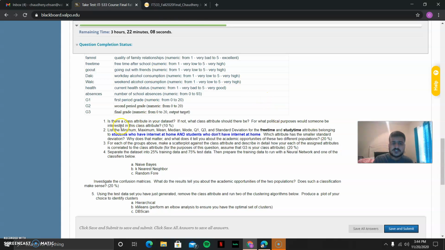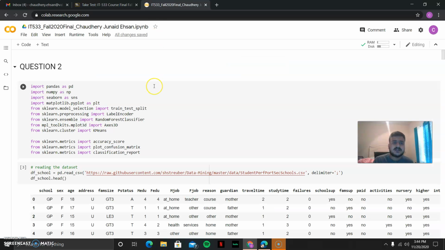All right, so the first question is: is there a class attribute in your data set? If not, what class attribute should be there? For what purpose would someone be interested in this class attribute? All right, let's go towards our code now, our file.